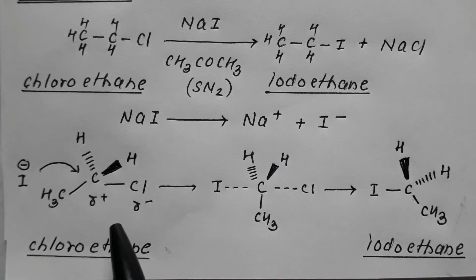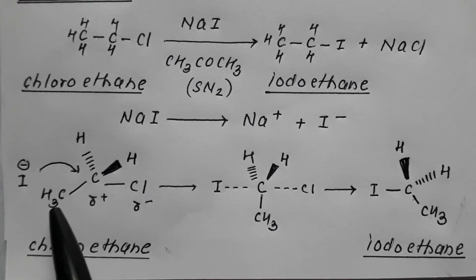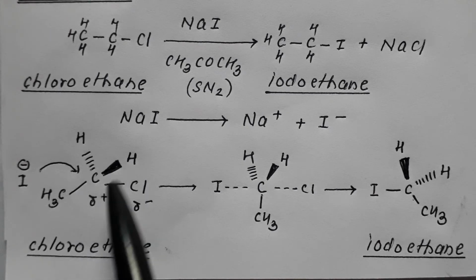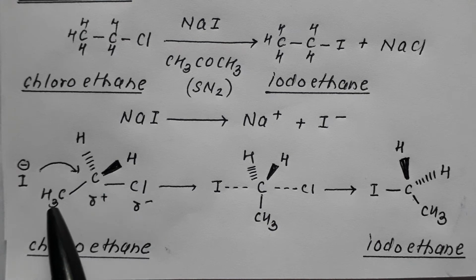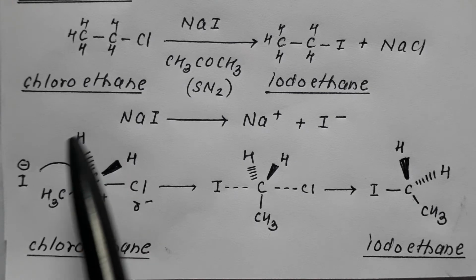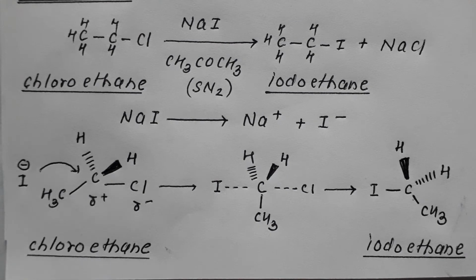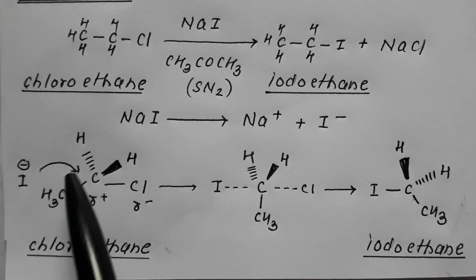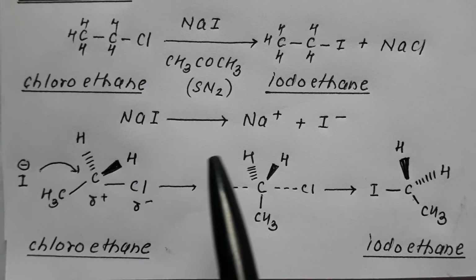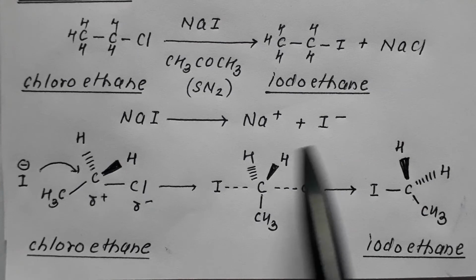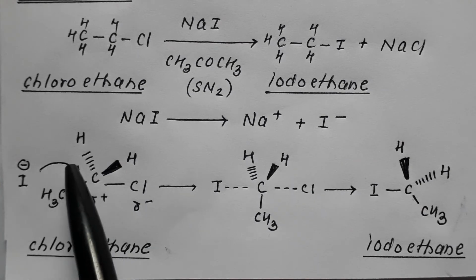Now say this is the principal molecule, CH3CH2Cl, chloroethane. This is the principal molecule, that is our reactant molecule. Now this reactant molecule will be attacked by iodide ion. NaI ionized to give sodium ion and iodide ion, and this iodide will attack.